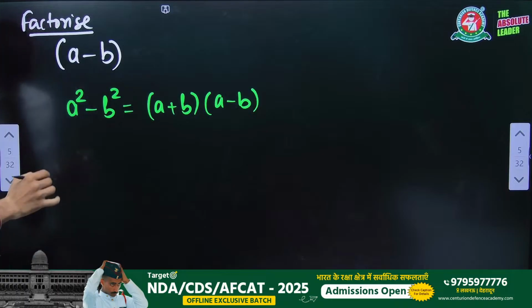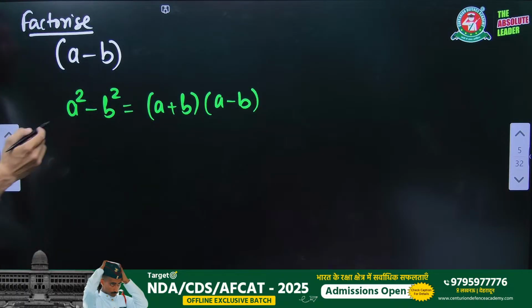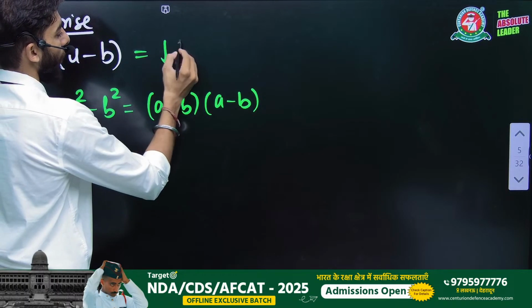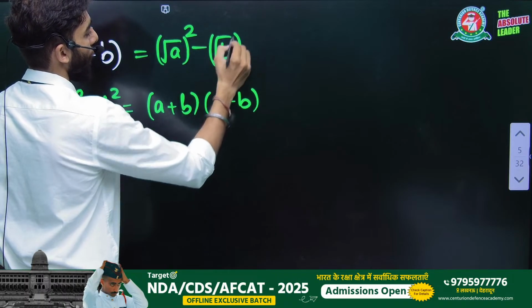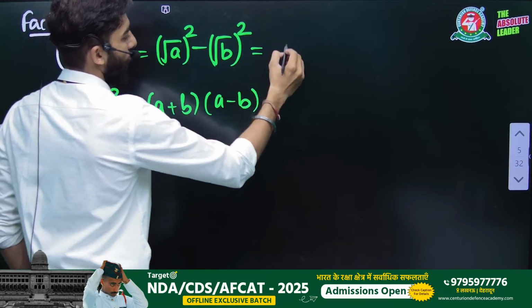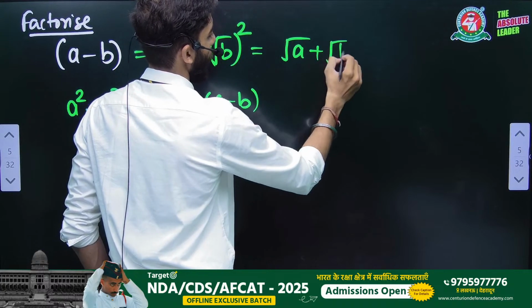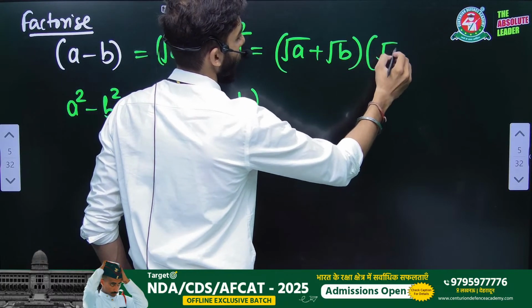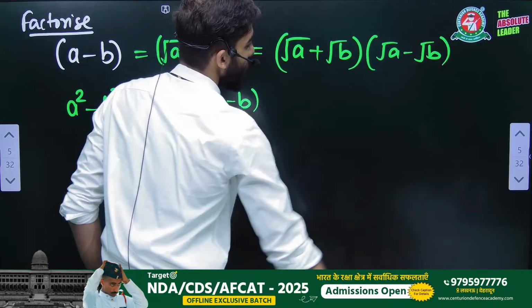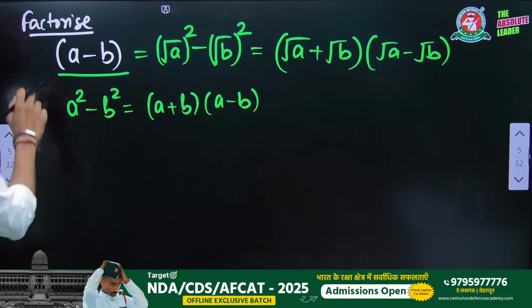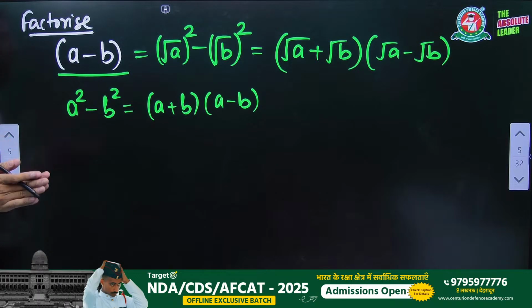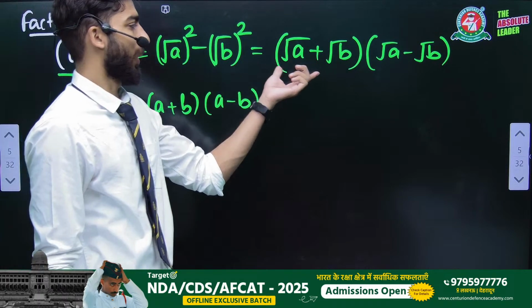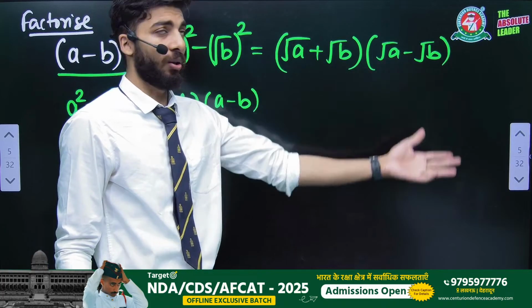But if we write A minus B, we can write A as under root A square and B as under root B square. Now the factorization is under root A plus under root B into under root A minus under root B. These are very basic things, but if I say directly to factorize A minus B, you can assume there is no factor other than A minus B into 1. But of course, A minus B also factorizes as under root A plus under root B into under root A minus under root B.